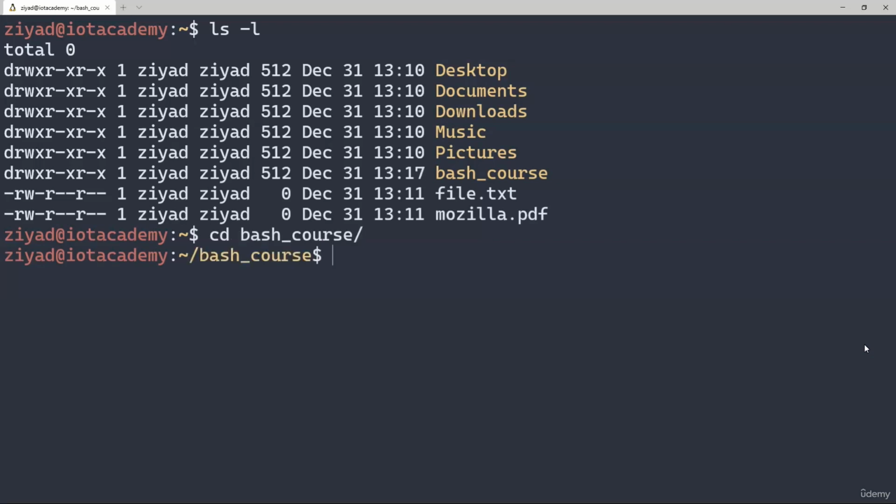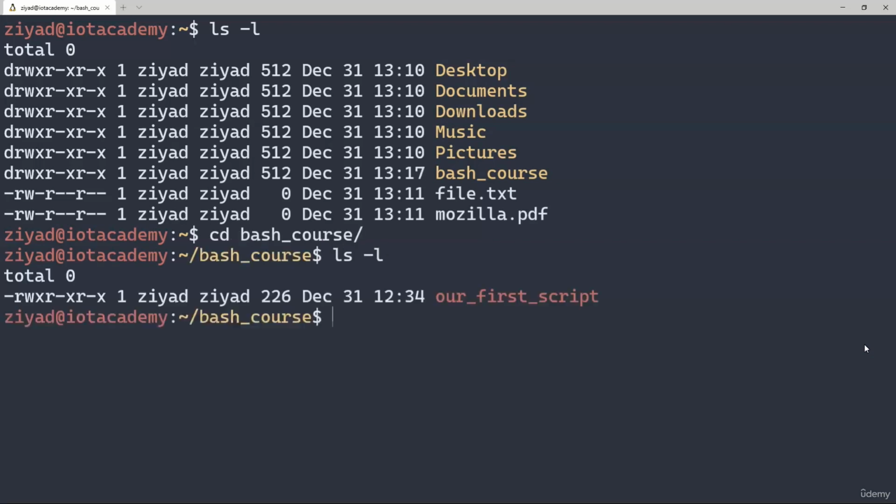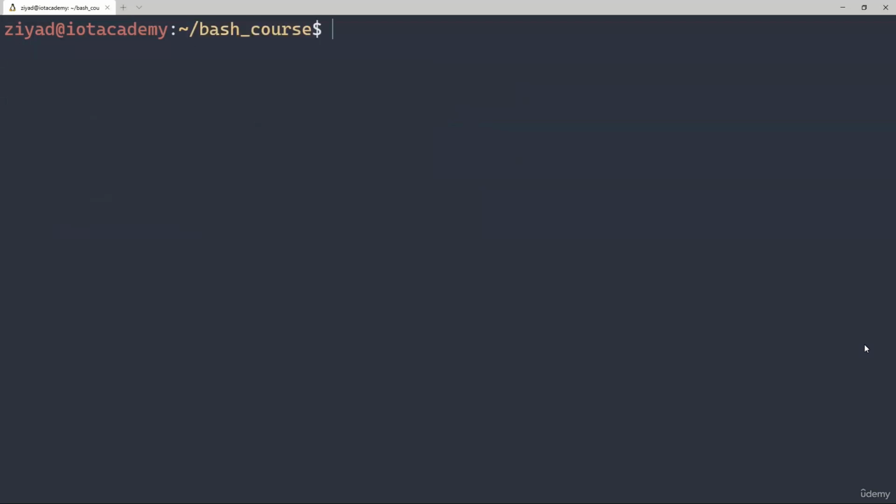If we take a look at our script as it is, by changing directory and running the ls -l command, we can see that pretty much everyone has the permission to run this script. Now, under the wrong conditions, this could become a security problem, so let's learn how to make our scripts more secure. To give our script the recommended permissions, we use the chmod command like so. We type chmod, then 744, and then our script name, which in our case is our first script.